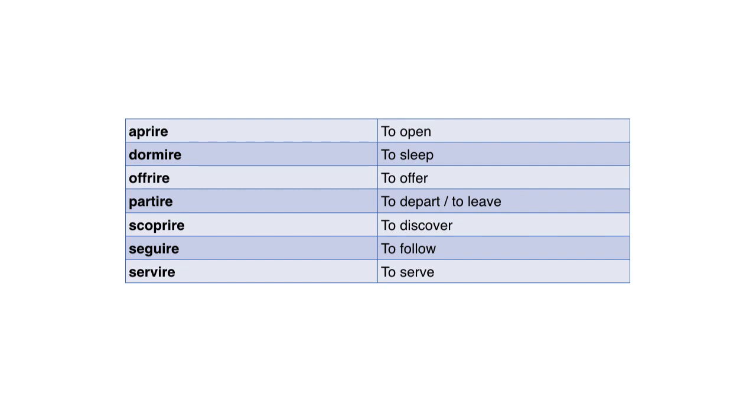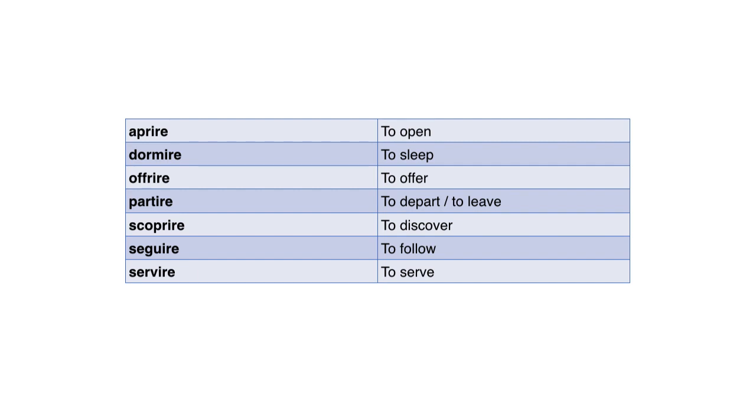Scoprire means to discover. Seguire means to follow. Spanish speakers, remember, GUI does not sound G. You actually have to pronounce the U, so it's seguire. And then servire means to serve. All of these are conjugated in the same way that I showed you with aprire. Okay, these are ire verbs.